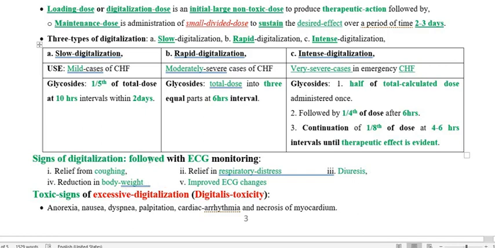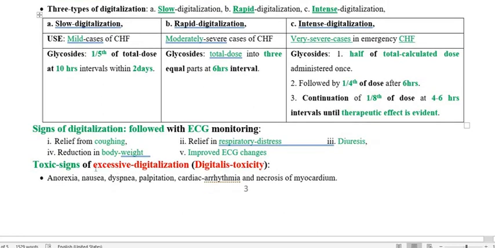It also leads to reduction in body weight and improves the electrocardiogram of the heart. And regarding the toxicity of an excessive dose of digitalis, the cardiac glycoside, which we mentioned earlier but will mention again here, it will lead to anorexia, nausea, dyspnea, palpitation, cardiac arrhythmia, and necrosis of the myocardium. So this is all about the cardiac glycoside.